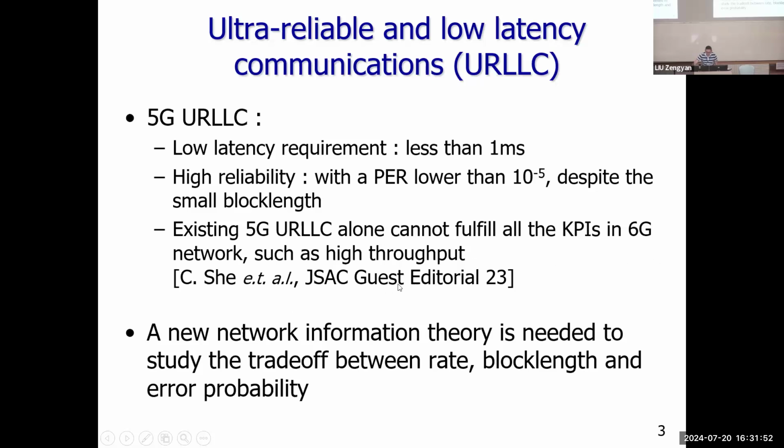As proposed in the JSAIT editorial last year, if we consider high throughput, not all future KPIs in 6G can be met by the current 5G URLLC. So it motivates us to consider a new network information theory. We need to study the optimal trade-off between the rate, blocklength, and error probability.